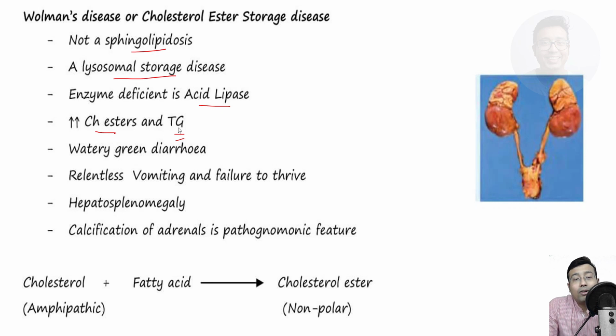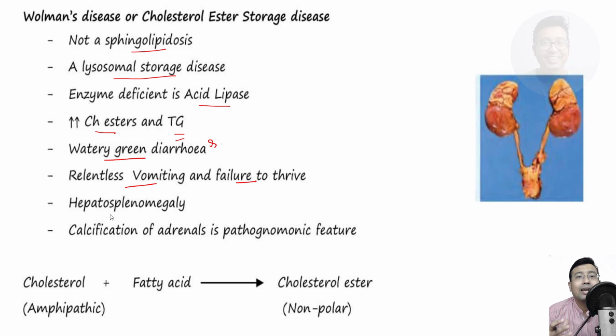What is the symptom? Watery green diarrhea. Very important. This is actually a disorder of childhood. So what happens? Relentless vomiting and failure to thrive. These are the two features.